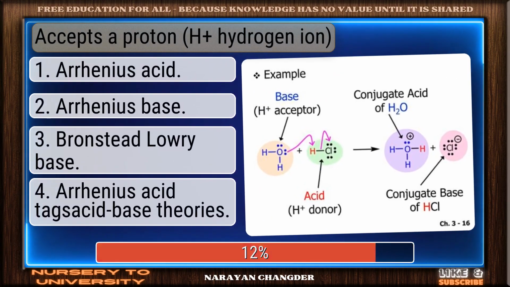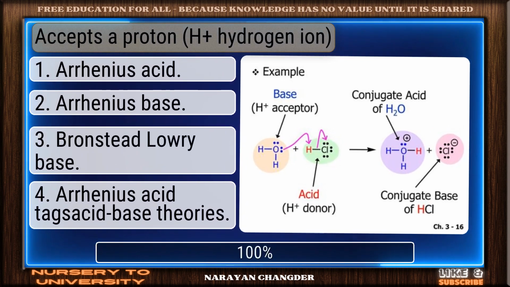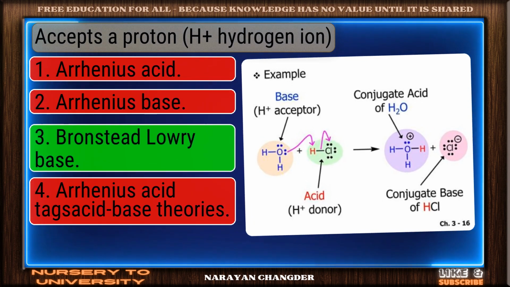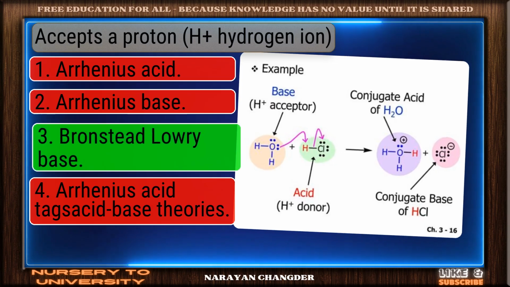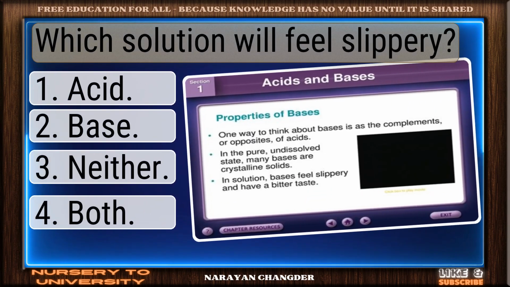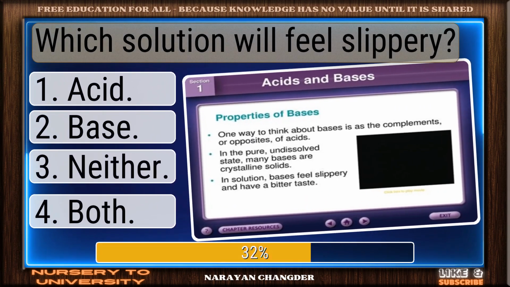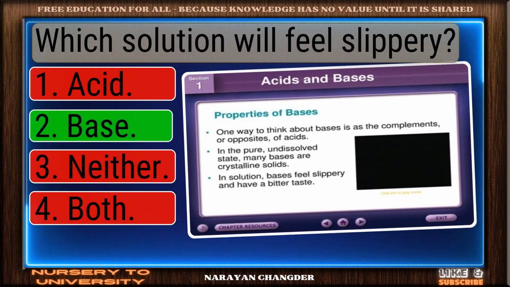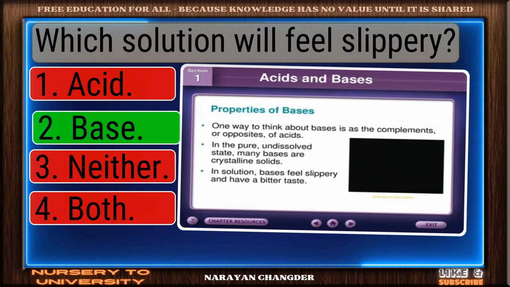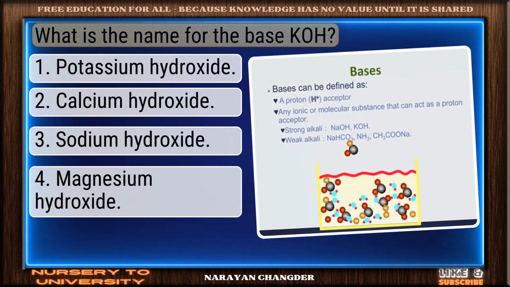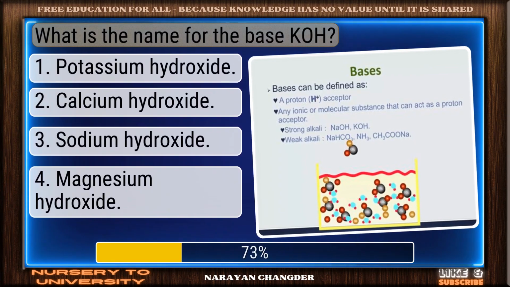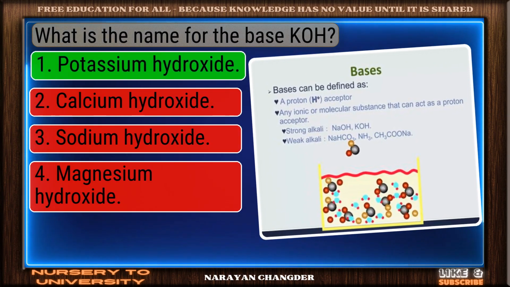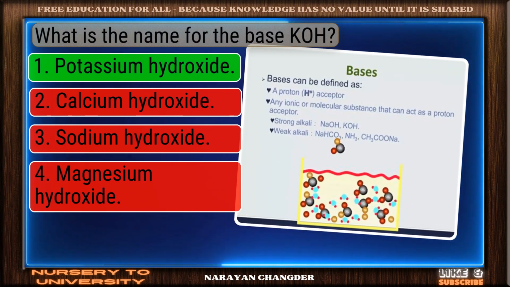Accepts a proton? Nicely done. Bronsted-Lowry base is a solid answer. Which solution will feel slippery? Bravo! Base is the answer. What is the name for the base KOH? Great job. Potassium hydroxide is the accurate answer.